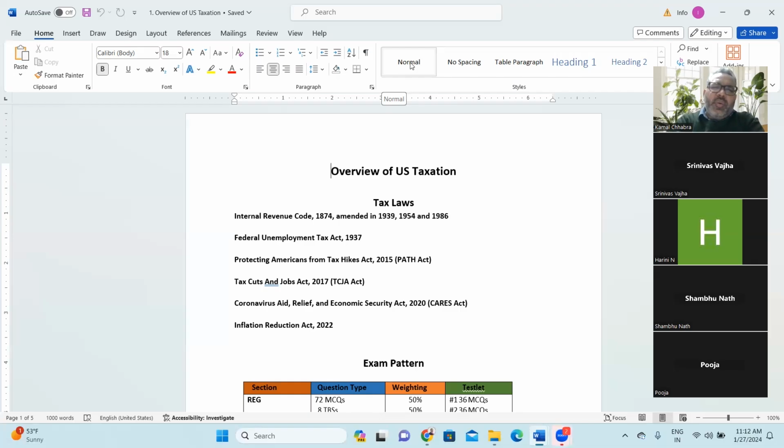In the same way in the US, generally in the month of November, the finance bill is passed, and it becomes effective from 1st January of the following year.